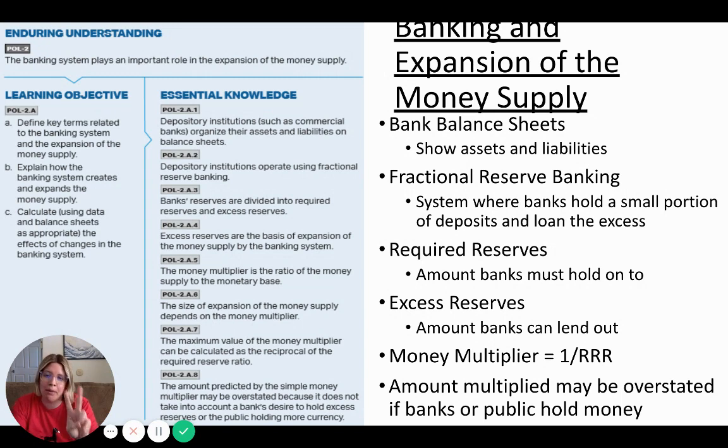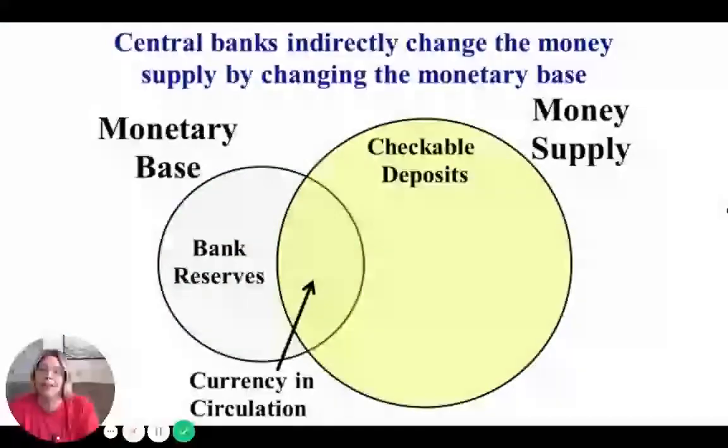And there's 2 reasons why that might be. So if you get asked that question about why the money multiplier might not be accurate or why it might be overstated, you just want to say either because or both, because banks might hold on to more money or the public could hold on to more money too. So when we do the money multiplier, we assume that all that money is then lent and then spent and then lent and then spent. But that might not necessarily happen. I could actually accept new income and just hold on to it, or a bank, for example, during the 2008 financial crisis, banks were very fearful to loan out money. So even though the government was giving them money to loan out, which was meant to have the effect of helping the economy, unfortunately, a lot of banks were fearful, didn't know the assets that they had.